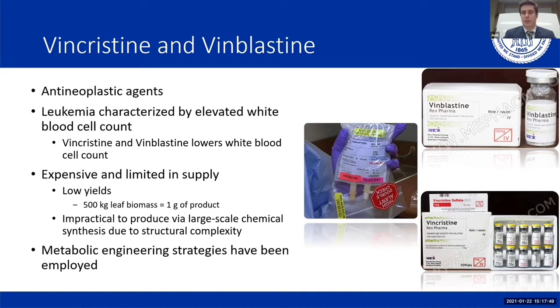This is due to the fact that the plant produces these MIAs in low yield. So it takes about 500 kilograms of Catharanthus leaf biomass to produce just 1 gram of product. It's also impractical to chemically synthesize these in a lab setting on a large scale due to the structural complexity of these compounds. Thus, metabolic engineering strategies have been employed.